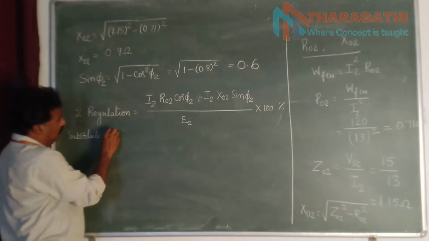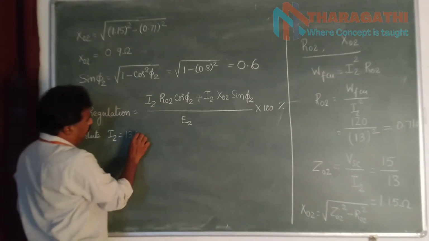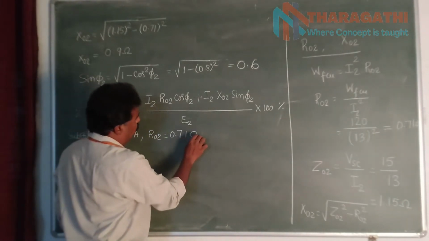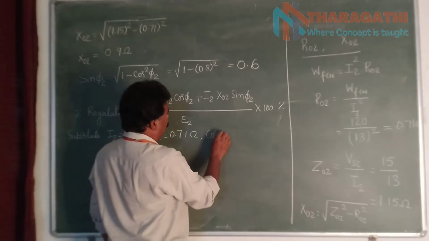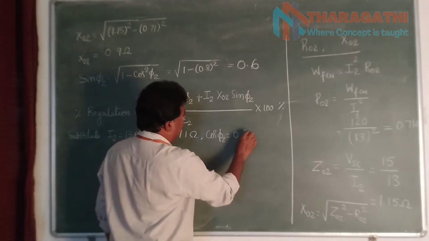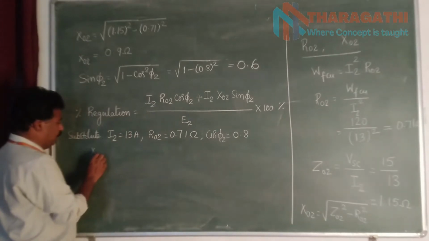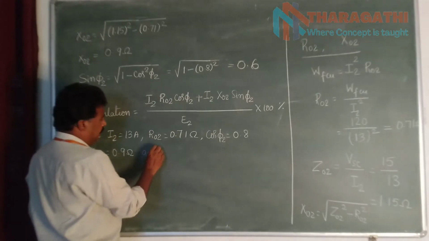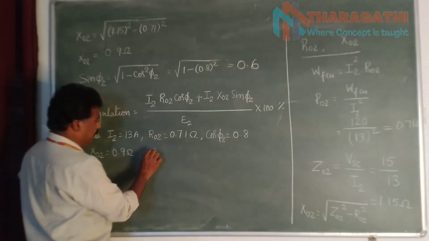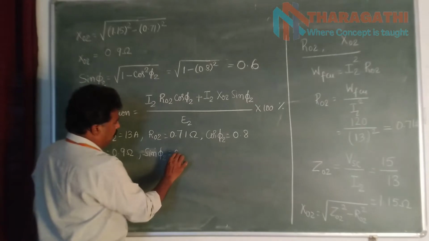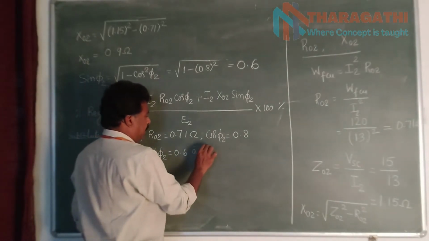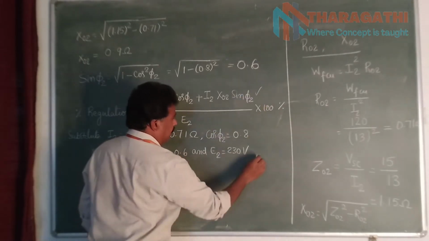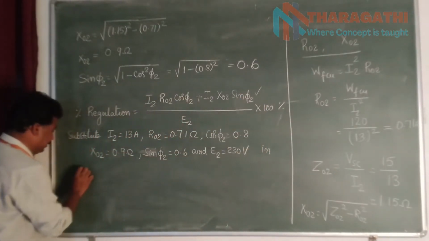Substitute I2 is equal to 13 amperes, R02 is equal to 0.71 ohm, cos phi2 is equal to 0.8, X02 is equal to 0.9 ohm, sin phi2 is equal to 0.6, and E2 is equal to 230 in the above equation.